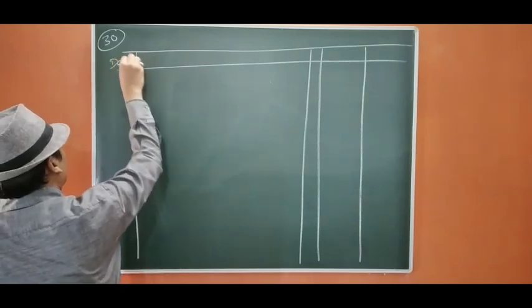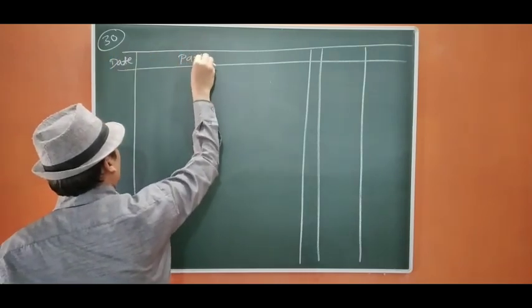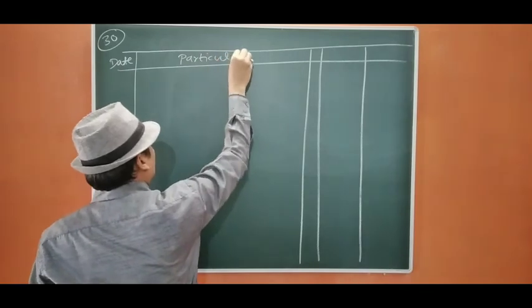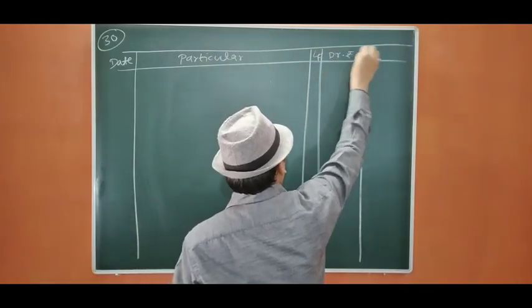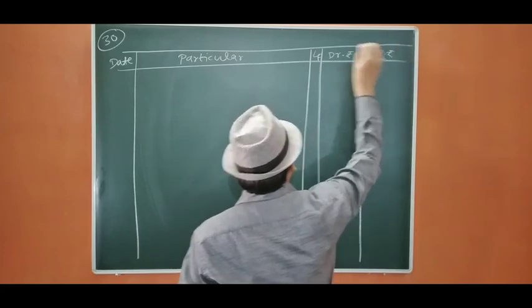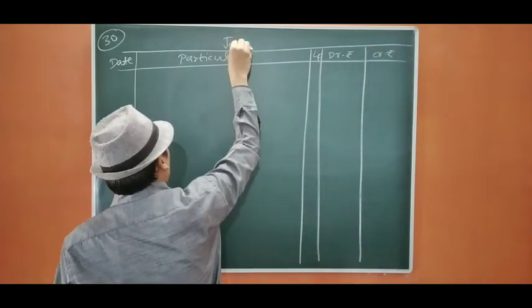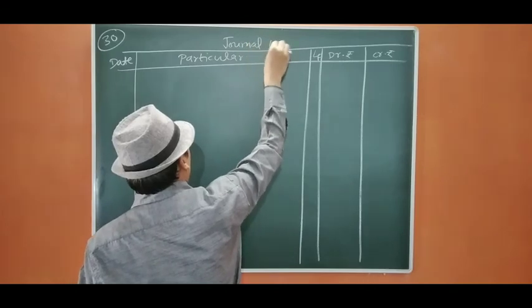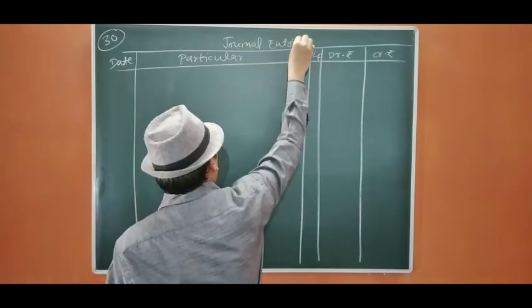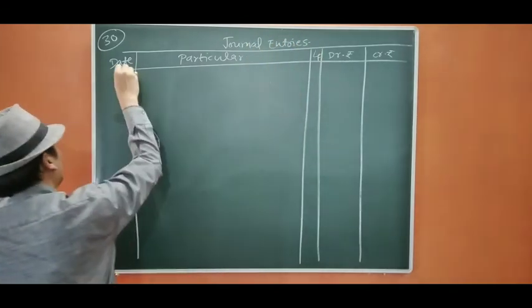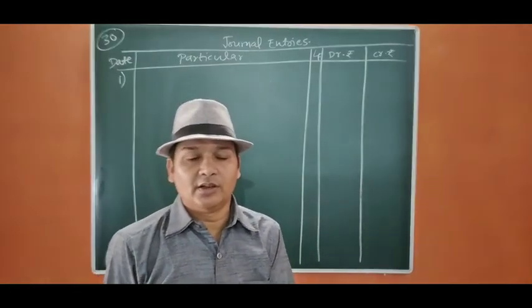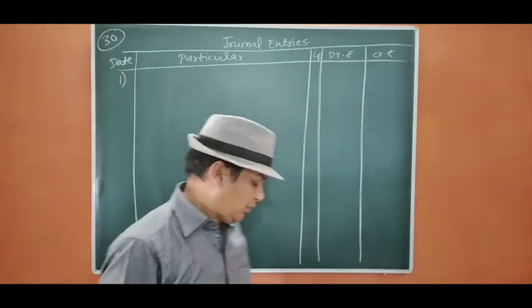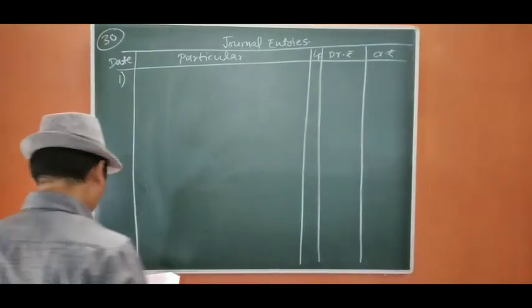Date, particulars, ledger folio, debit rupees, credit rupees. Journal entries. Okay. First we are going to write off the goodwill appearing in the books, that is 4,40,000.